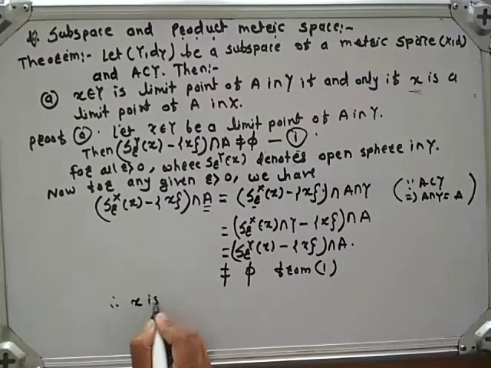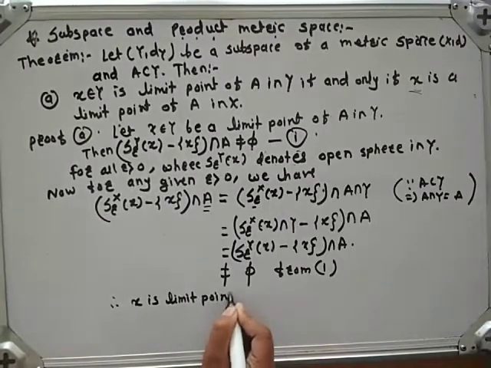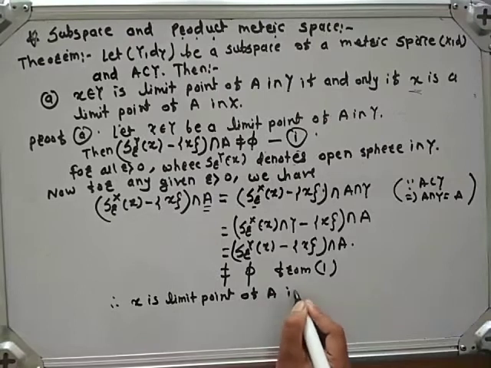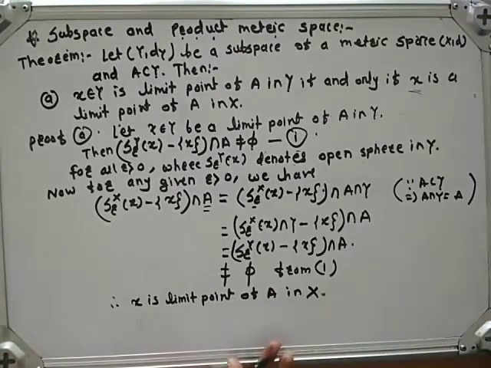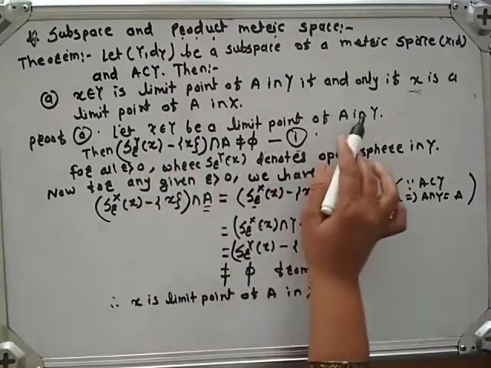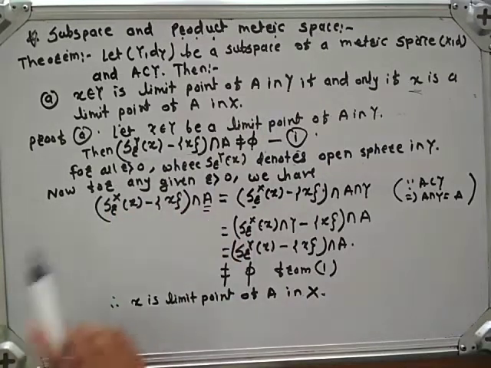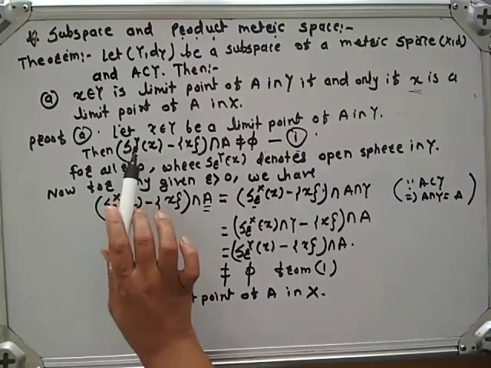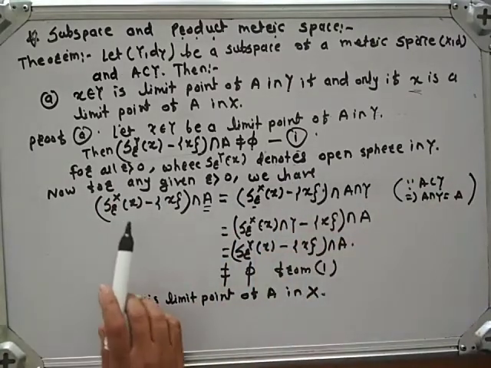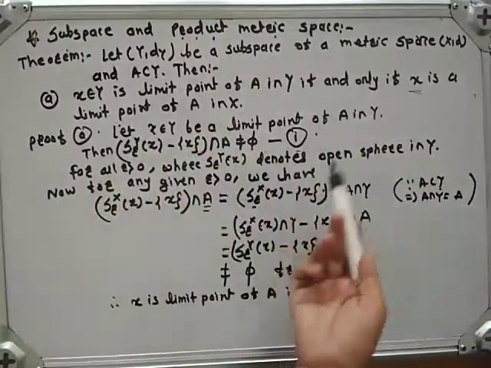Therefore x is a limit point of A in X. Very simple. We have assumed that x belongs to Y is a limit point of A in Y. Therefore, by definition of limit point, we get this, where S_r^Y(x) denotes the open sphere in Y. Now we have to show that x is a limit point of A in X.